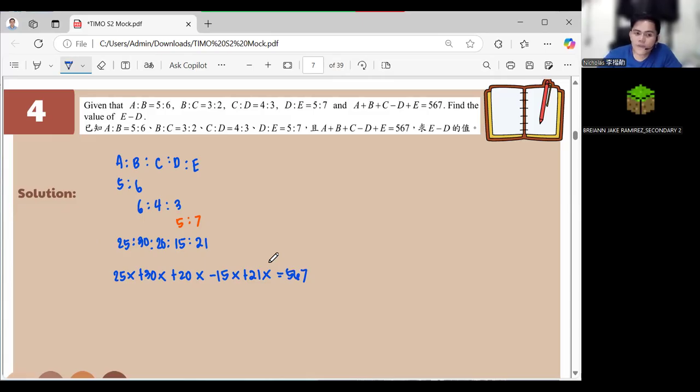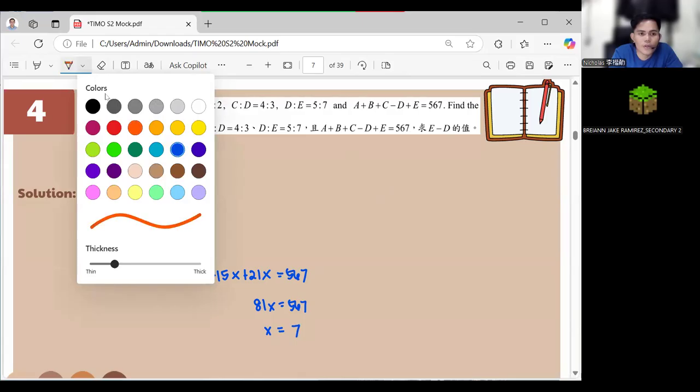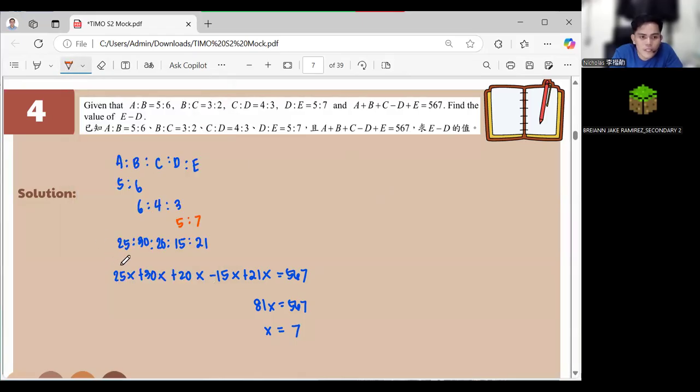So we have in here 25 plus 30 plus 20 minus 15 plus 21, and that would be equal to 81x is equal to 567. And x here is equal to simply 7.